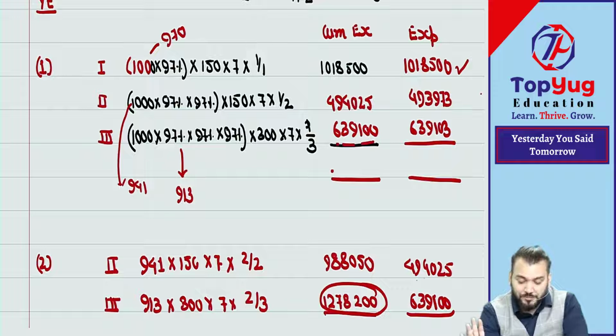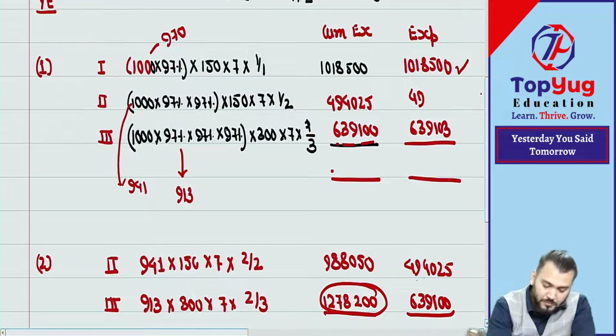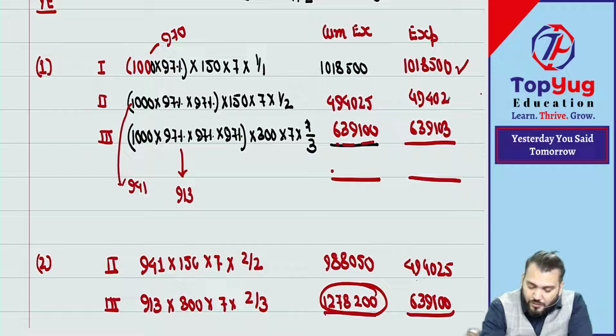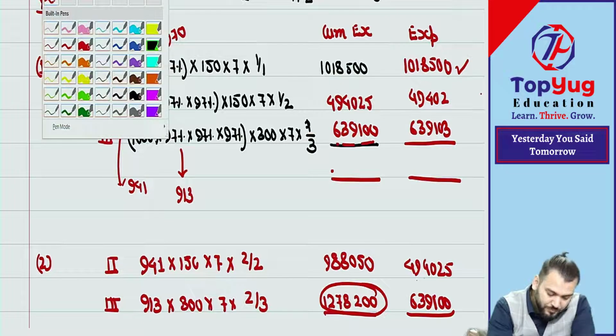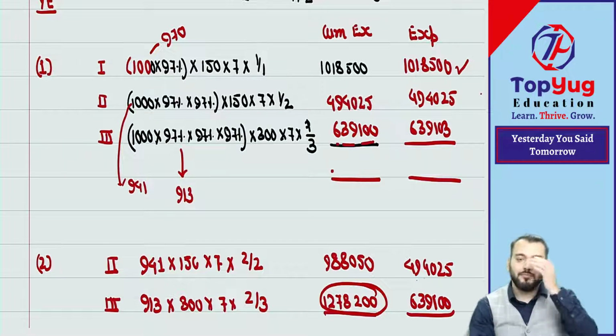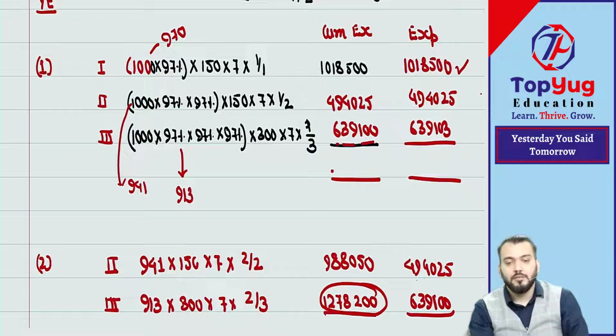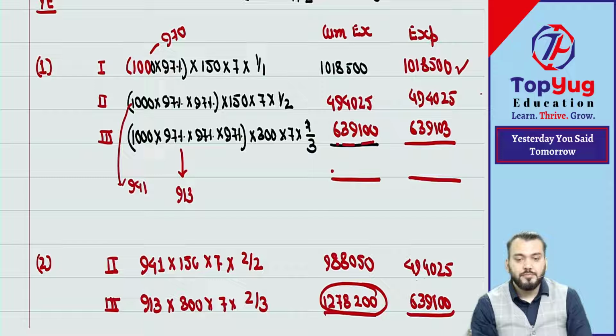What? Okay, this I have not changed. Change it. 4,94,025. Now okay. Now okay. It will always be the same. First year cumulative expense and expense will always be the same. Done?